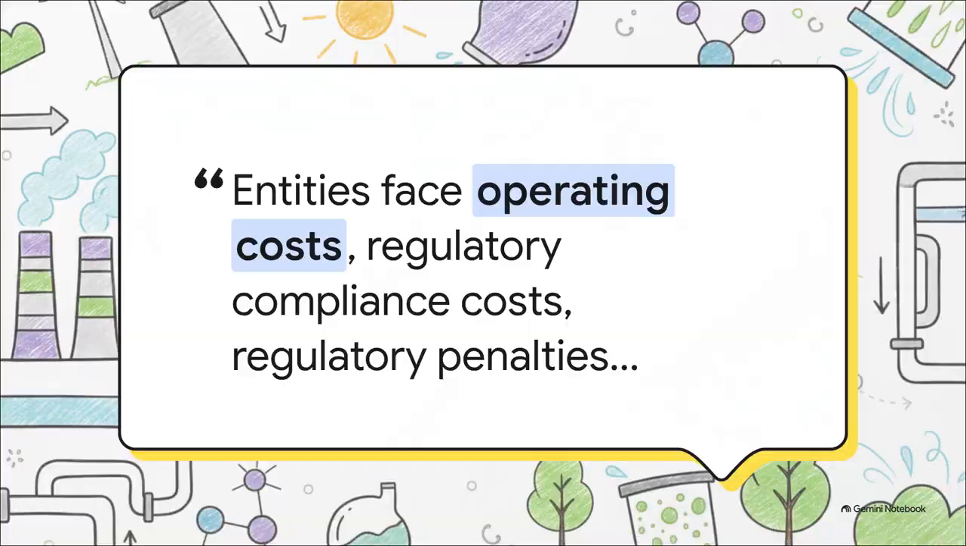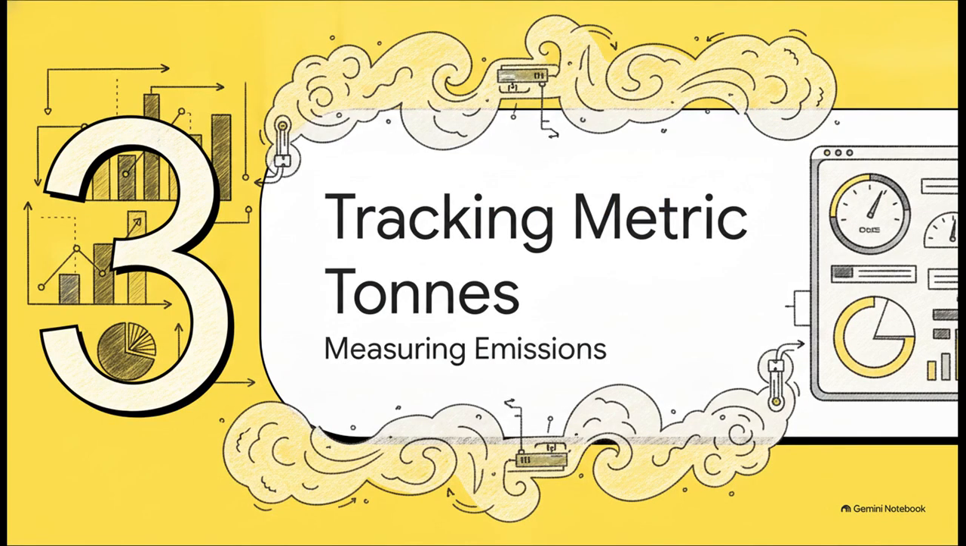The core takeaway here is pretty simple. Releasing these pollutants doesn't just create an environmental crisis, it translates immediately into hard financial liabilities. When a company fails to contain NOx or HAPs, they aren't just failing an environmental standard. They're actively threatening their own financial performance and operational stability over the long term. Let's look at Section 3, tracking the metric tons.